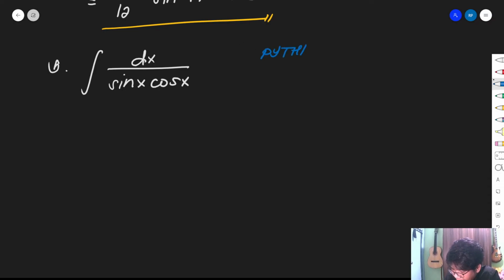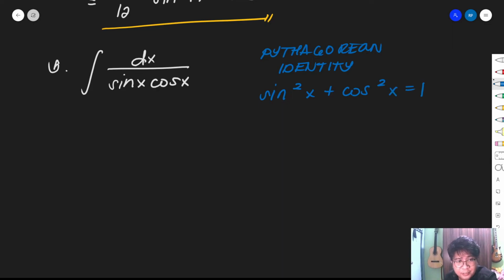We have the Pythagorean identity, where sine squared x plus cosine squared x is equal to 1. So how do we plug this into our integral?